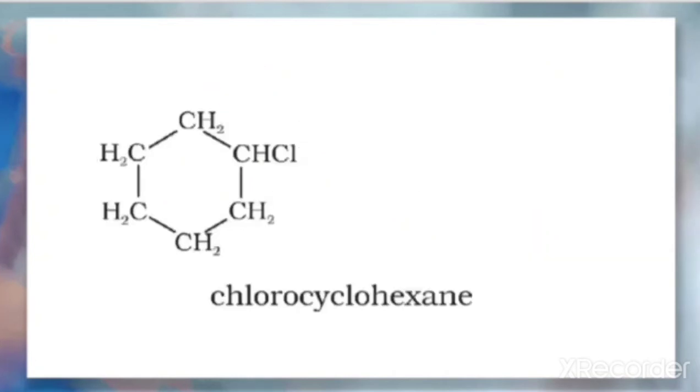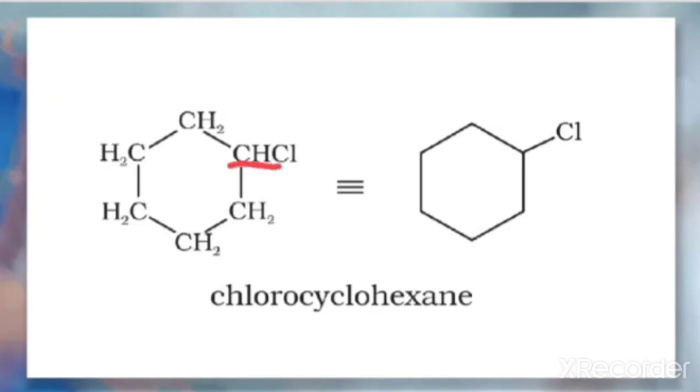Next, let us take one cyclic compound. How do we write this in the bond line formula? Here, this is a condensed formula. Six carbon atoms are there and all are in the cyclic way. So we will write this in this way. And when you look here, there is one Cl on this carbon. On this carbon, we have to extend it and write one Cl here.